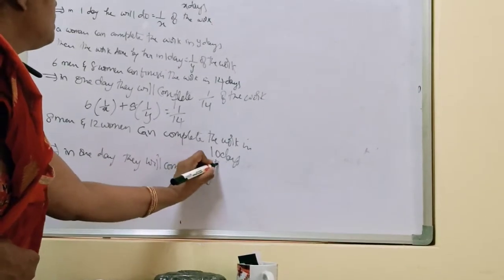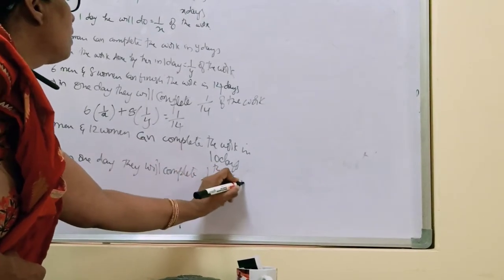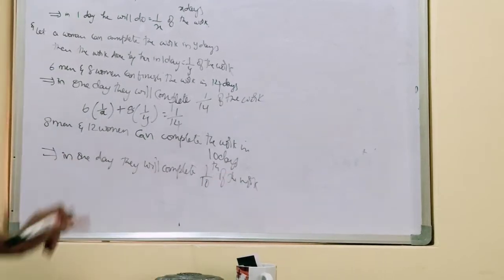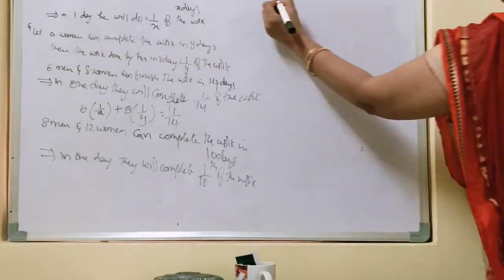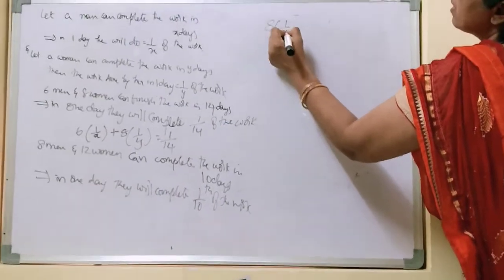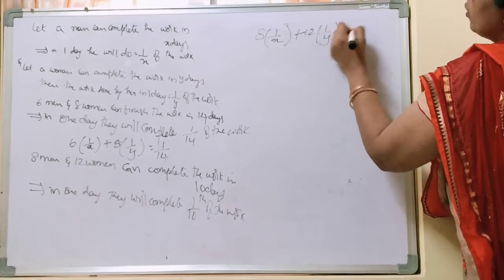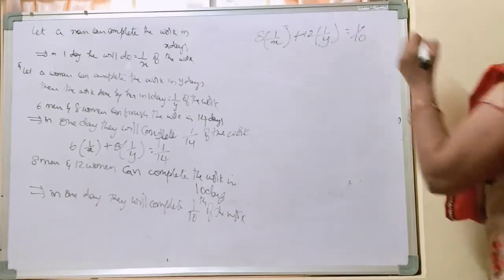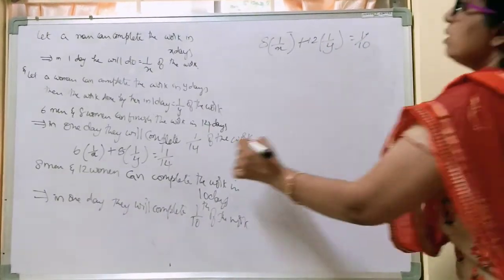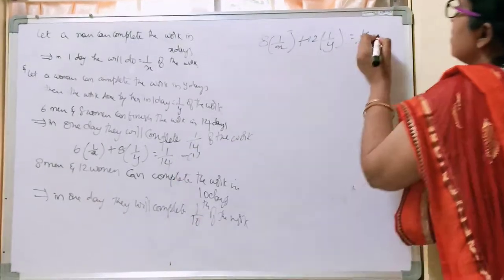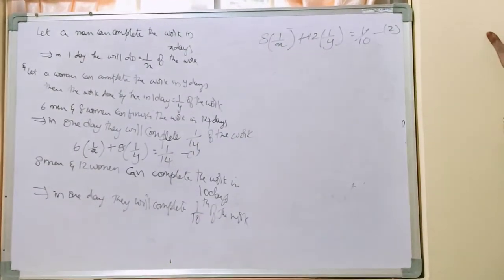So the equation is 8 into 1 by x plus 12 into 1 by y is equal to 1 by 10. This is our second equation.